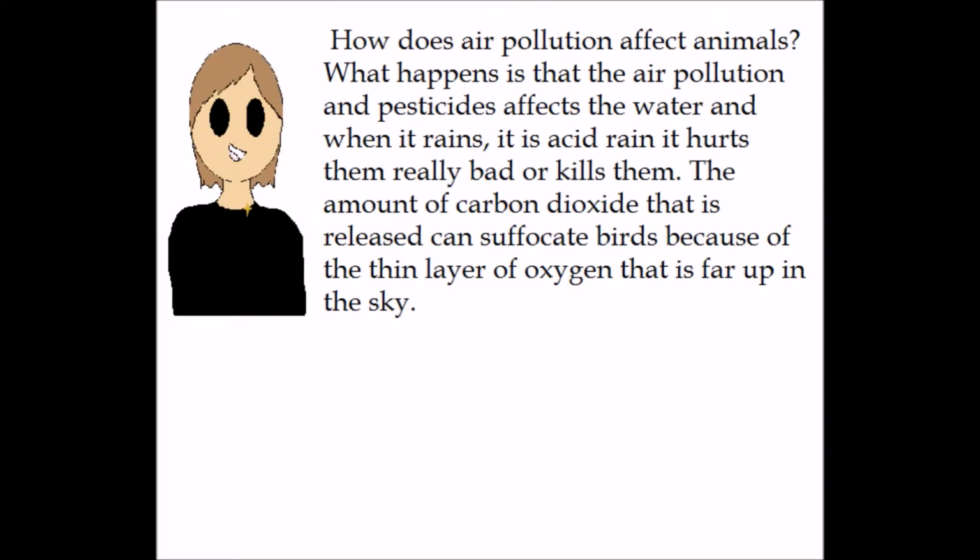How does air pollution affect animals? What happens is that the air pollution and pesticides affect the water when it rains. It is acid rain. It hurts the animals really bad or kills them. The amount of carbon dioxide that is released can suffocate birds because of the thin layer of oxygen that is far up in the sky already.